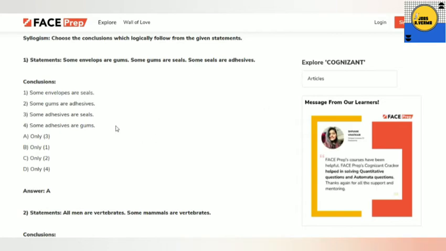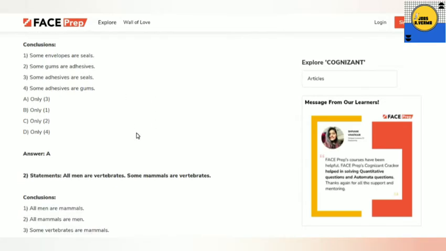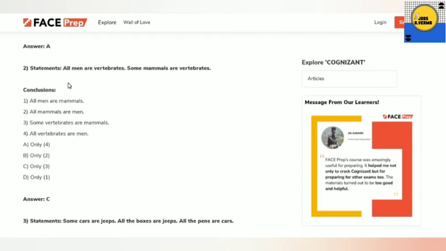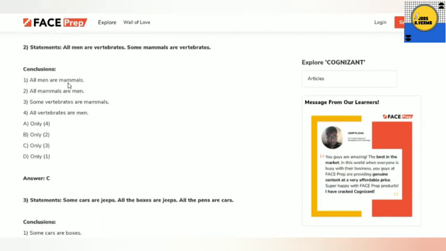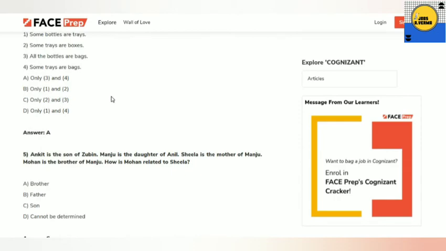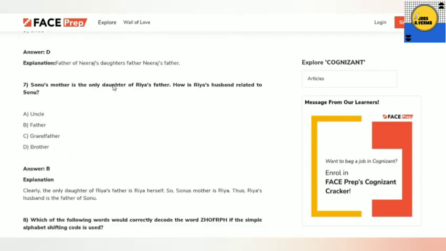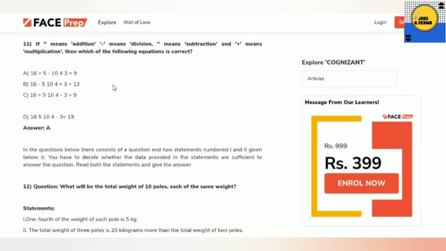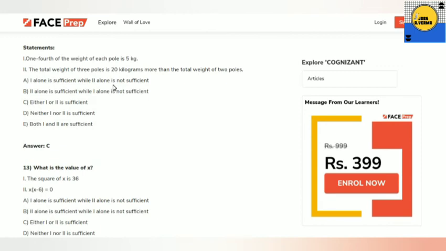So it's come from syllogism, so you have to practice it, like which conclusion will be right. Obviously answer A, that is only 3, some adhesives are seals, this is right. So you can take the screenshot of the questions, or I will also give this link. Okay, so in this manner you can practice the questions. So I think it's very much helpful for you.